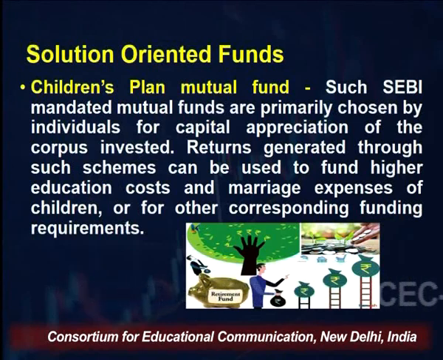Returns generated through such schemes can be used to fund higher education costs and marriage expenses of the children, or for other corresponding funding requirements, right? So these schemes are being offered for your children's plan, to meet the expenses which the individual is going to make for their children, right? For these expenses, these children's plans are being designed.